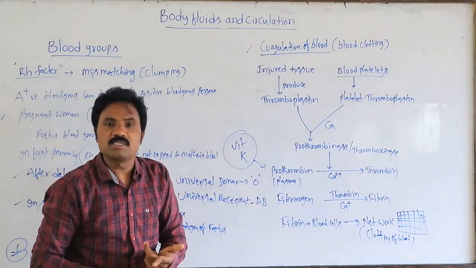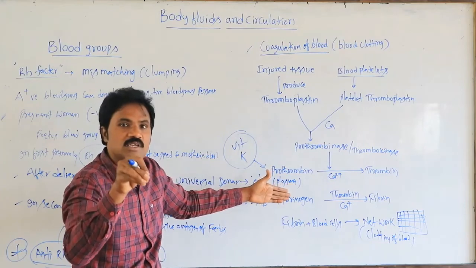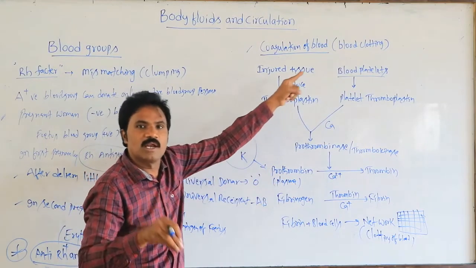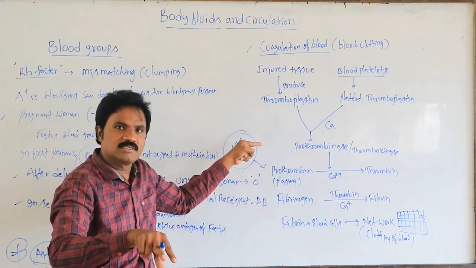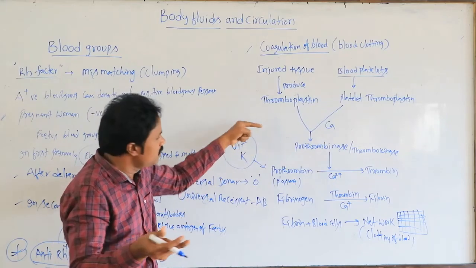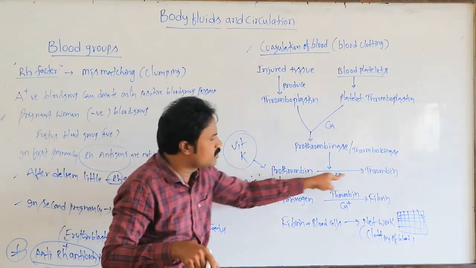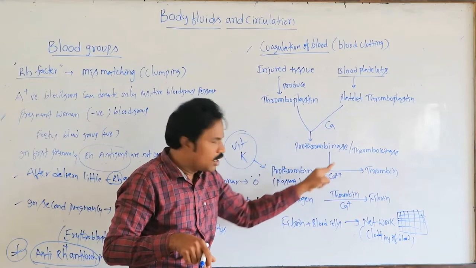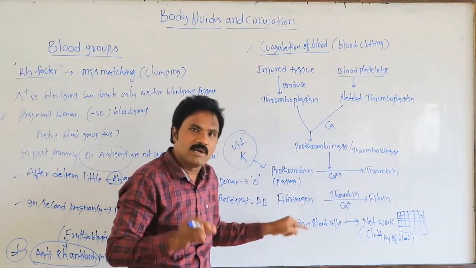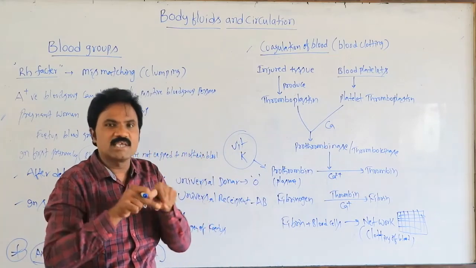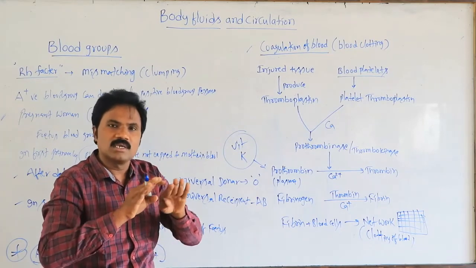Within 3 to 6 minutes, this process takes place. Wherever there is an injury, it immediately stimulates the release of thromboplastin. Similarly, blood platelets also release thromboplastin; with the help of calcium, the enzyme prothrombinase or thrombokinase is released. This enzyme converts the prothrombin already present in the plasma into thrombin. With thrombin and calcium, the plasma protein fibrinogen converts into fibrin. Fibrin along with the blood cells forms a mesh-like, net-like structure. That's why, whenever there is an injury, within a few minutes it gets completely clotted.